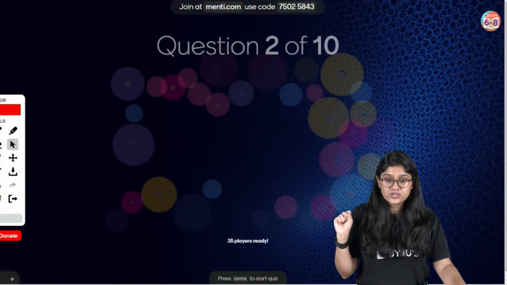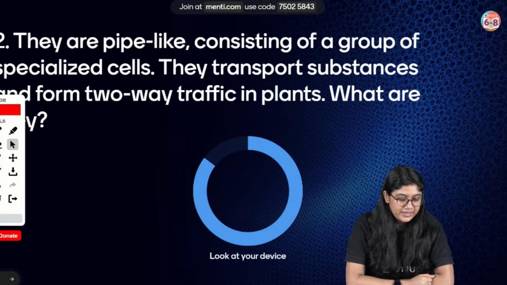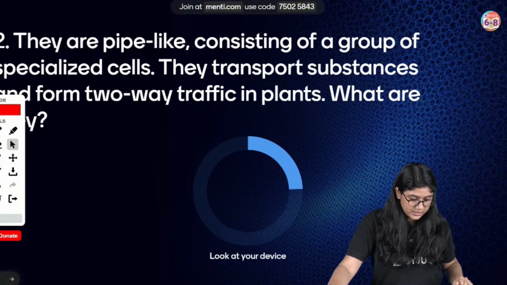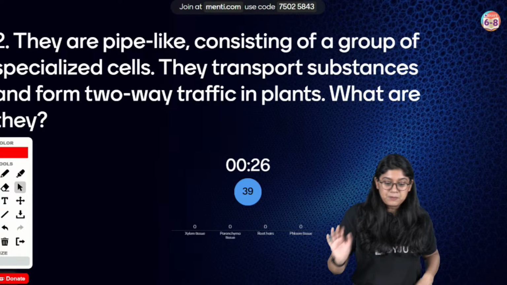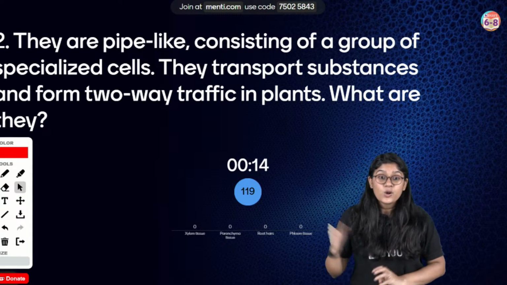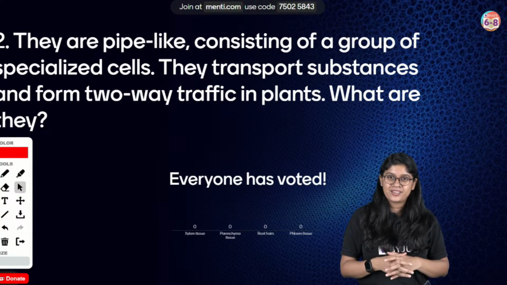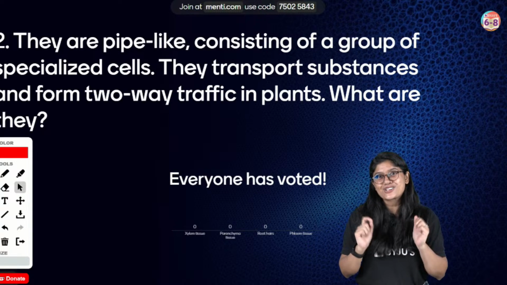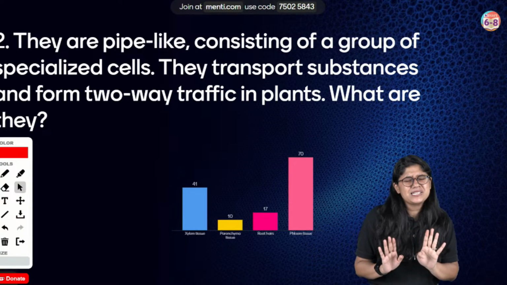Question number 2 on our screen. The question is, pipe-like structures consist of a group of specialized what? Xylem tissue, parenchyma tissue, root, and phloem tissue. Everyone, which of these options has two-way communication, two-way transportation, or I will say bidirectional flow? I'm sure you have picked up the correct answer. I can see a few of you saying, ma'am, it's a misclick, but it's okay, you know the answer.